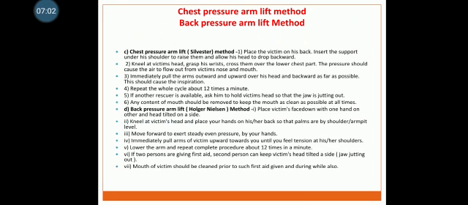Now, starting with another two methods of artificial breathing and respiration: the chest pressure arm lift method and the back pressure arm lift method. First we will see the chest pressure arm lift method. This method is also called the Sylvester method.